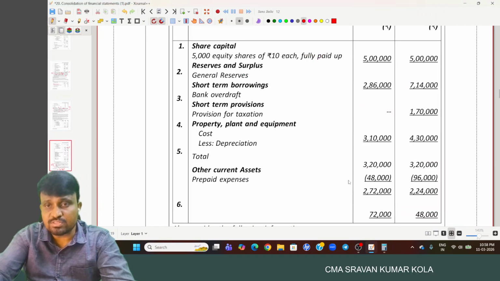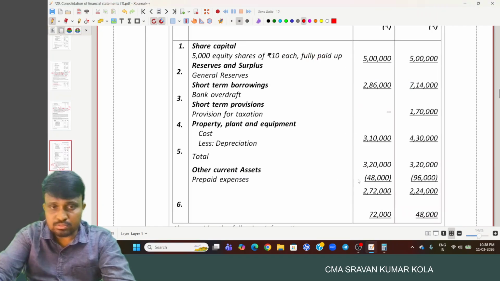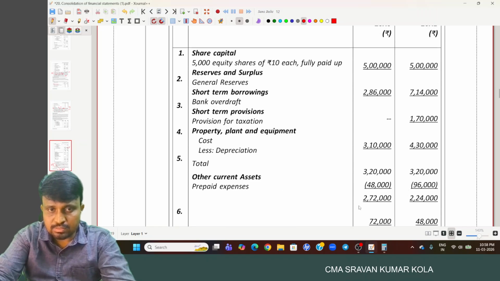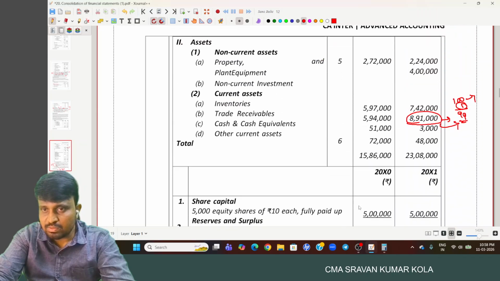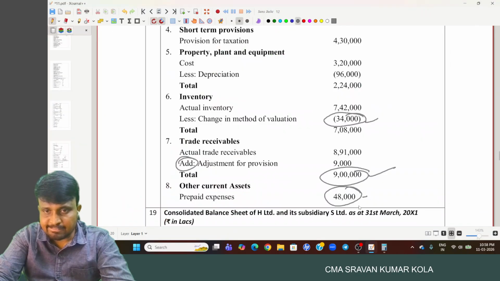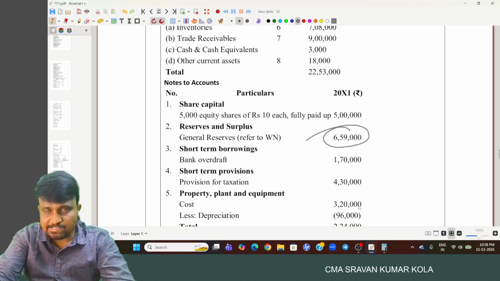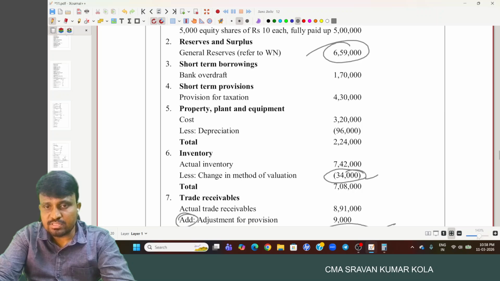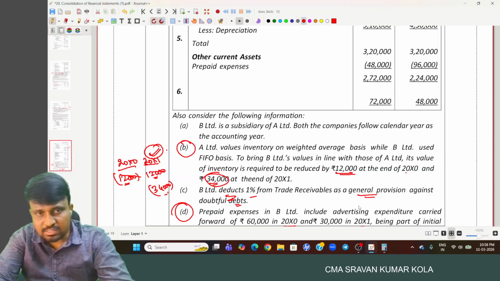Previously we have the prepaid expenses of how much amount? Prepaid expenses of how much amount? 48,000, right?